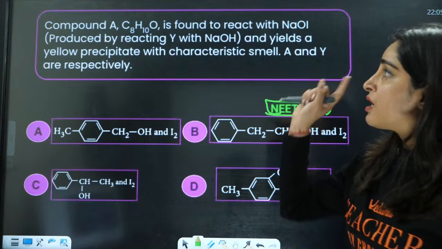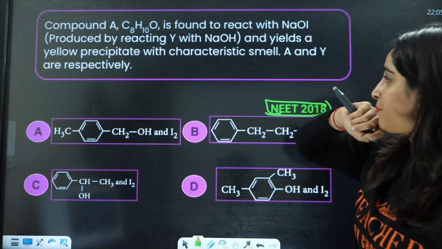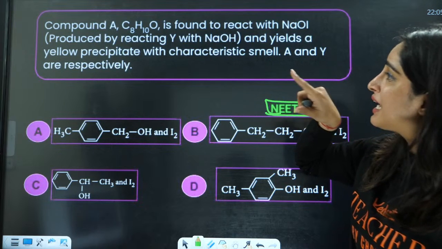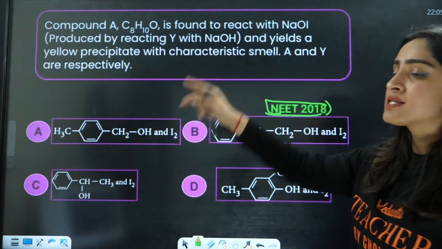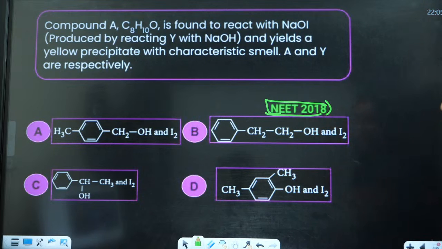Okay, a compound is found to react with NaOI, produced by reacting Y with NaOH, and yields a yellow precipitate. Very simple reaction, everybody. Yes, what is that formed here? Everybody.